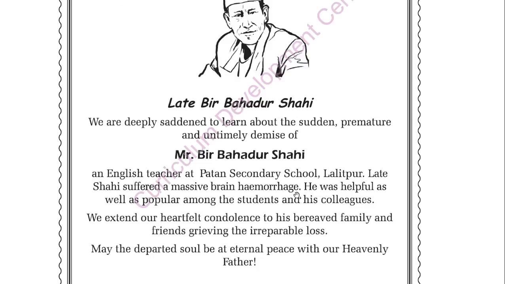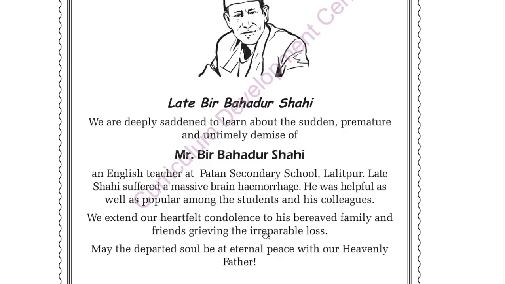After writing the reason of his death, you can write two or three lines giving the good points or good habits of that person. After writing that, we will write that we extend our heartfelt condolence to his bereaved family. It means we will write one line to show our sympathy towards the family of the person who has died.